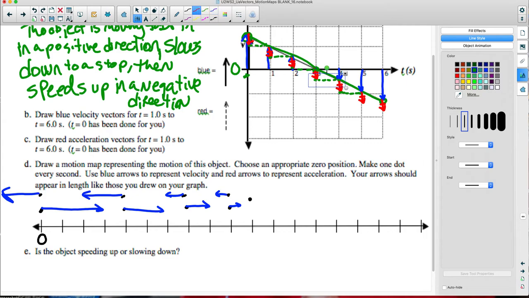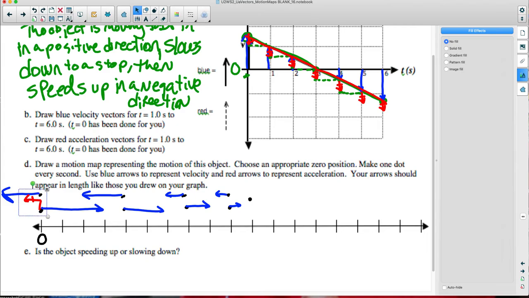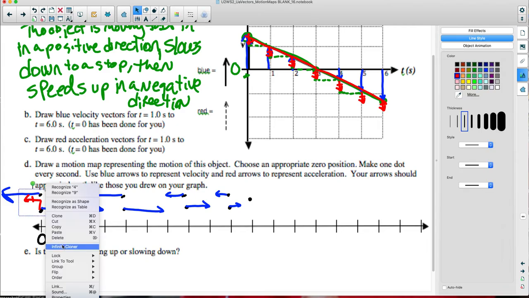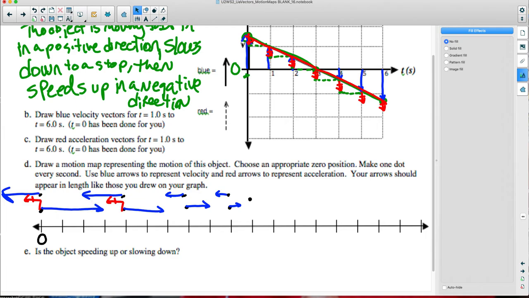And what direction should our acceleration vectors be? Look at phase 1. What kind of acceleration do we have for phase 1? A negative slope, as Allie is noticing. And Taylor noticed we have what slope for phase 2? Negative, still negative. It's a constant negative slope, so that means we have a constant negative acceleration. So all of our acceleration vectors will be the same length. I'm going to choose that infinite cloner button again. Let's see, we'll put it there. Oh, I missed the position dot. I need to do a better job.